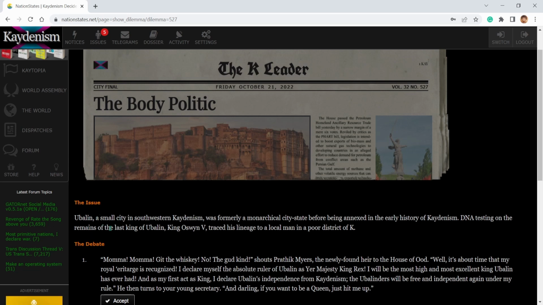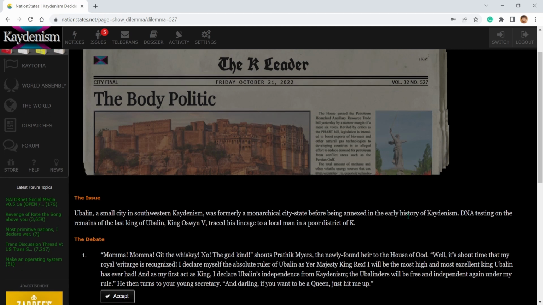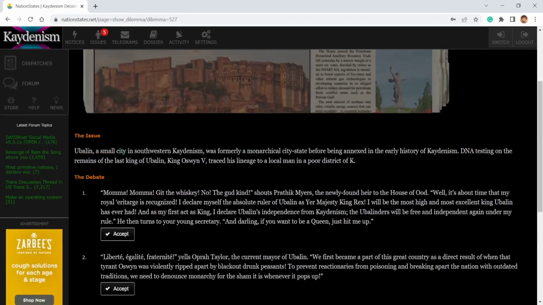Ubalin, a small city in southwestern Cananism, was formerly a monarchy, city-state before being annexed in the early history of Cananism. DNA testing on the remains of the last king of Ubalin, King Oswin V, traced his lineage to a local man in the poor district of Kay. Unfortunate.